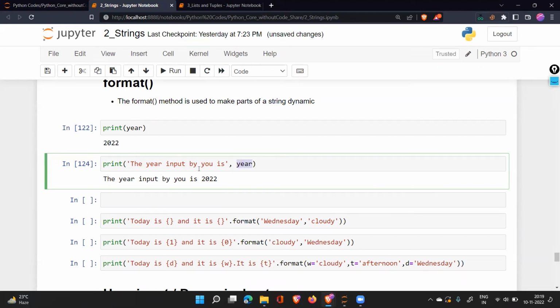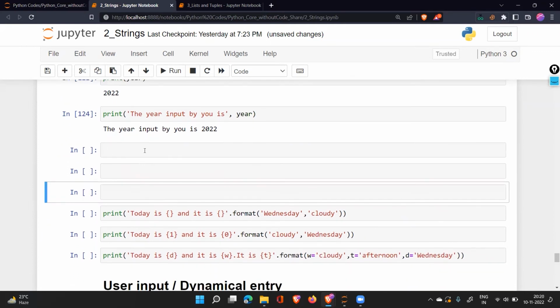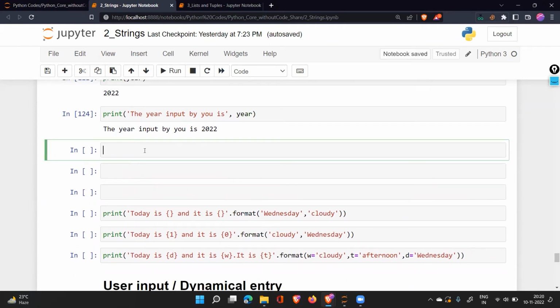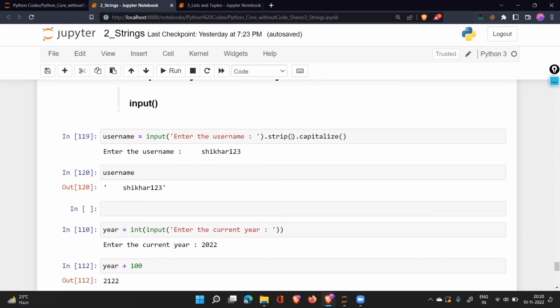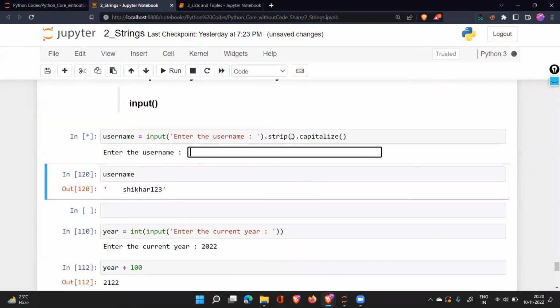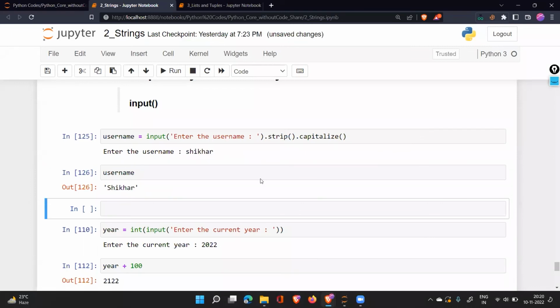But now if I want to use not one variable, I want to show 2-3 variables here. Correct? 2-3 variables I want to show. Then it will become a little bit messy if you use this concept. So we will use the concept of formatting the output to the user. Let us see how it makes our life easy. So now here we will use username. We have got the username and we have a year.